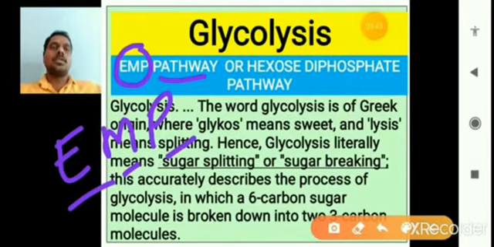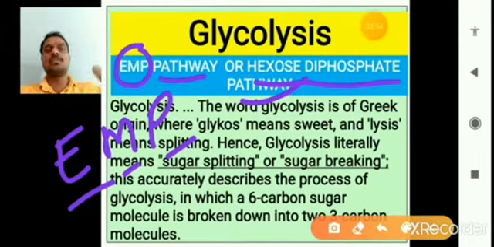It is also called the hexose diphosphate pathway. Hexose means there are 6 carbons. The 6 carbons are converted into 3 carbons, meaning 3-carbon molecules are produced from the hexose. That is why it is called the hexose diphosphate pathway.